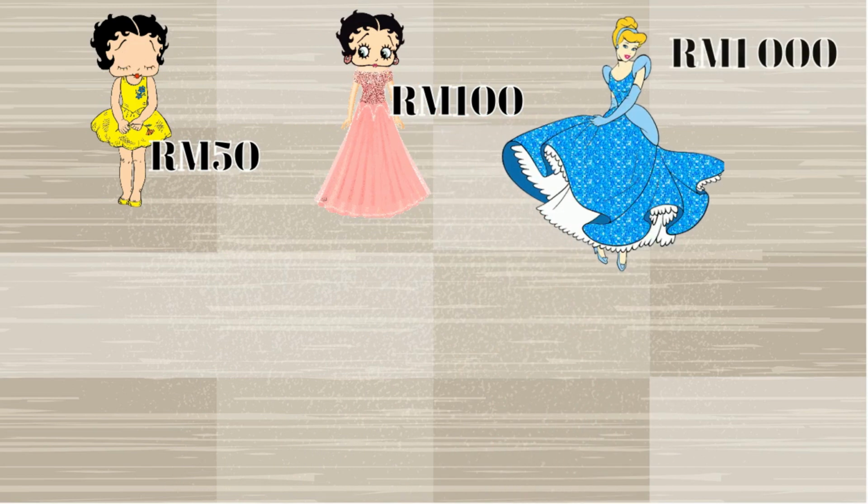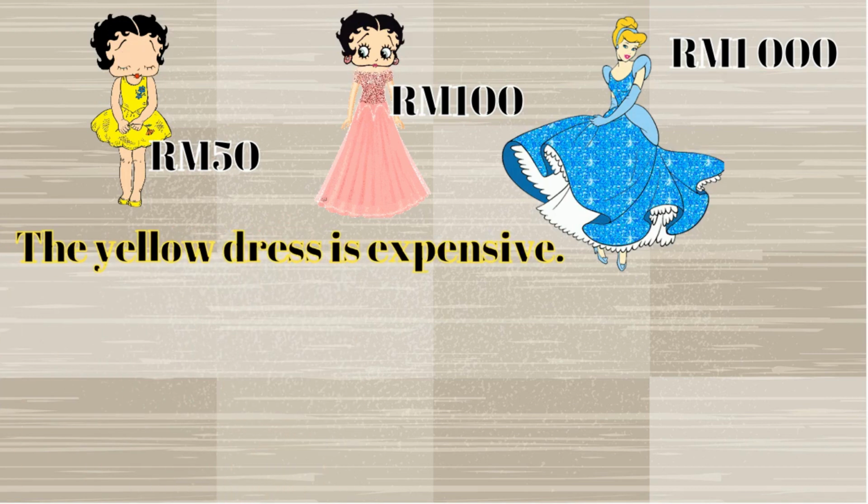Alright, so here is another example. So we have 3 different dresses over here. So the first one is a yellow dress, which is RM50, and the next one is a pink dress, which costs RM100, and the last one, the third one, is a blue dress, which costs RM1000. So let's say we want to describe the yellow dress. We want to say yang yellow dress tu mahal. So it's simple. We just say that the yellow dress is expensive because we are only talking about one dress, only the yellow dress.